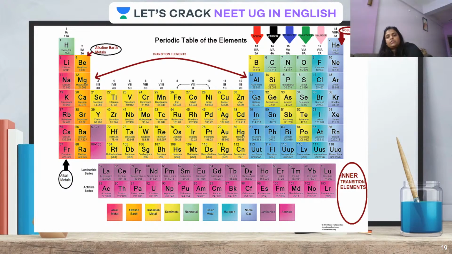Moseley has kept these elements in 18th group, or 8A, because these were placed in 8A of Mendeleev's periodic table. So I hope it is clear.